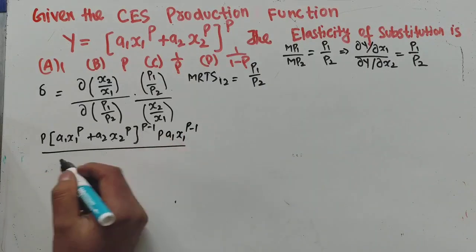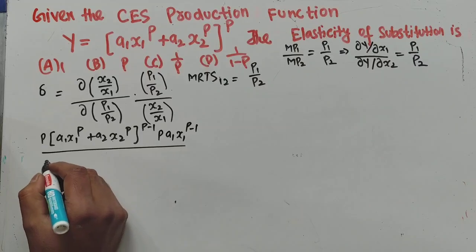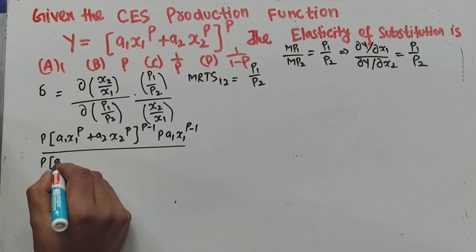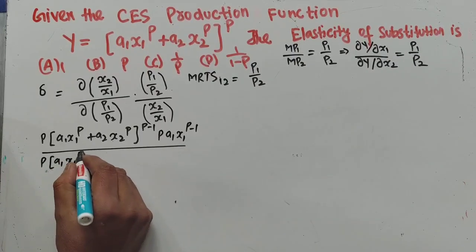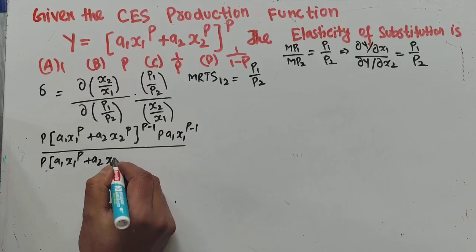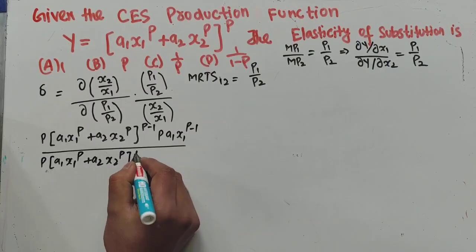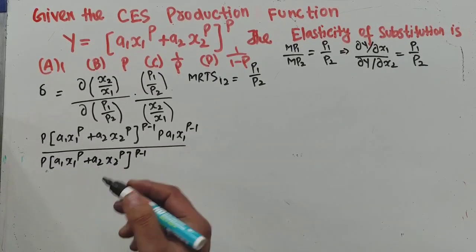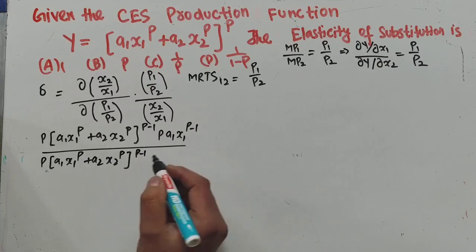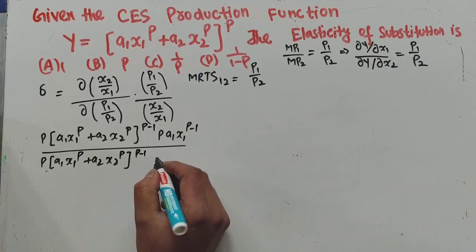Divided by the partial derivative with respect to x2. Again, the exponent becomes the coefficient, so we have the same (a1 x1 raised to the power p plus a2 x2 raised to the power p) whole raised to the power (1/p) minus 1, times, applying the chain rule, the derivative of x2 raised to the power p.